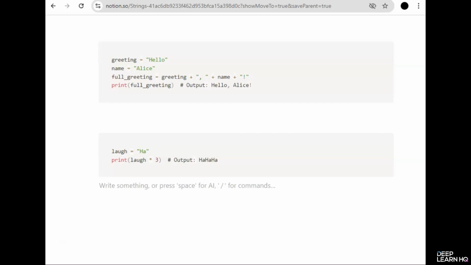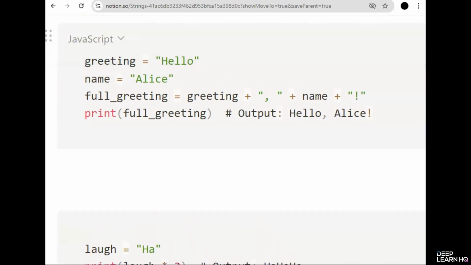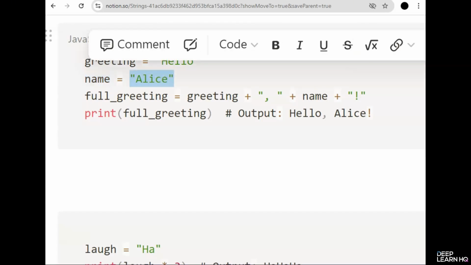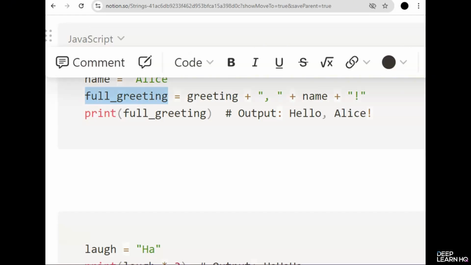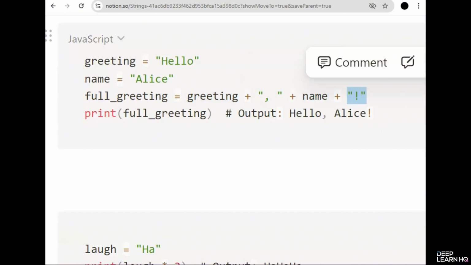Let's get started. First, let's talk about concatenation. String concatenation is the process of combining two or more strings together with a plus operator. It's as simple as placing the strings you want to combine on either side of the plus symbol. This is the example. We created a variable called greetings and we stored hello in quotation marks. Then we created another variable called name and we stored Alice. Then we created another variable named full greetings. We concatenated greeting, name, and exclamation mark, and we used the plus operator to help us.